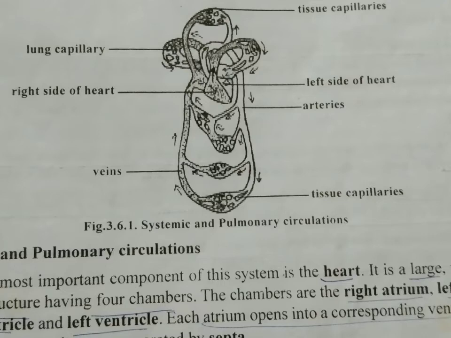Now let us see about the characteristics of conducting vessels. These are the large arteries from the heart and their main branches. The walls of these vessels are elastic in nature. Distributing vessels. These are the smaller arteries reaching individual organs. They branch into the organs and they have muscular walls.